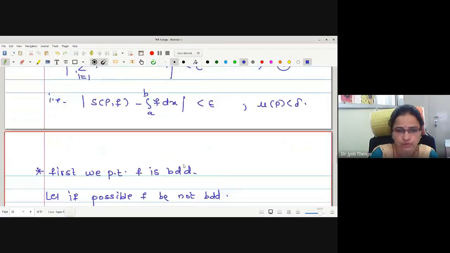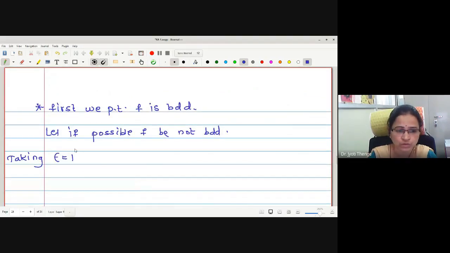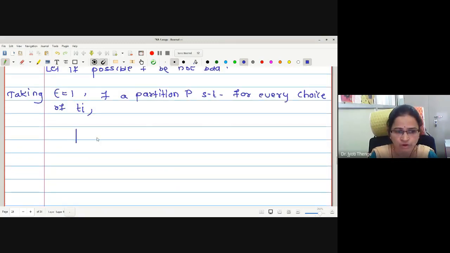Therefore, taking epsilon equal to 1, there exists a partition P such that for every choice of Pi, mod of the summation of f(Pi) delta xi minus a is strictly less than 1. May I write this as: the summation of f(Pi) delta xi is less than mod of a plus 1.